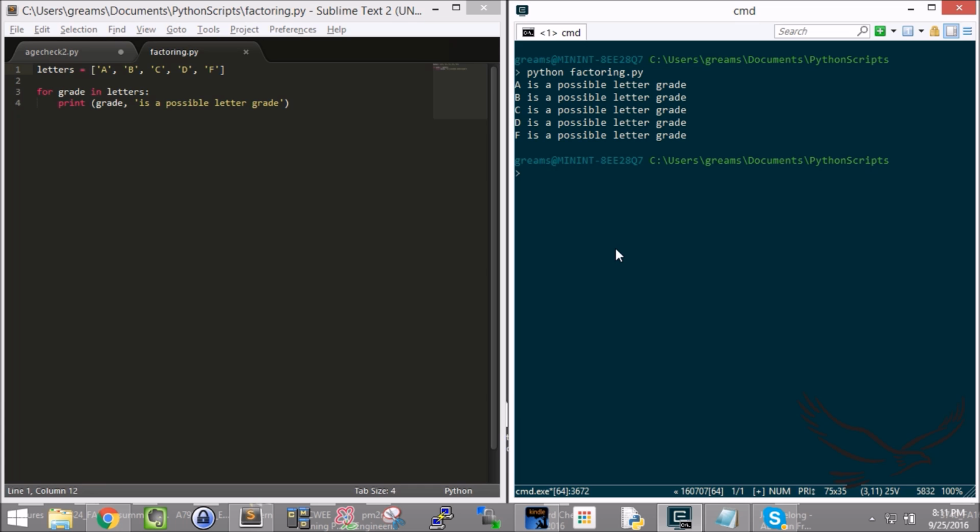There, A is a possible letter grade, B is a possible letter grade, C is a possible letter grade. So it's iterating through and repeating each one. So this is a pretty cool way of doing a count. Now, you can imagine you can put anything you want to do in here.